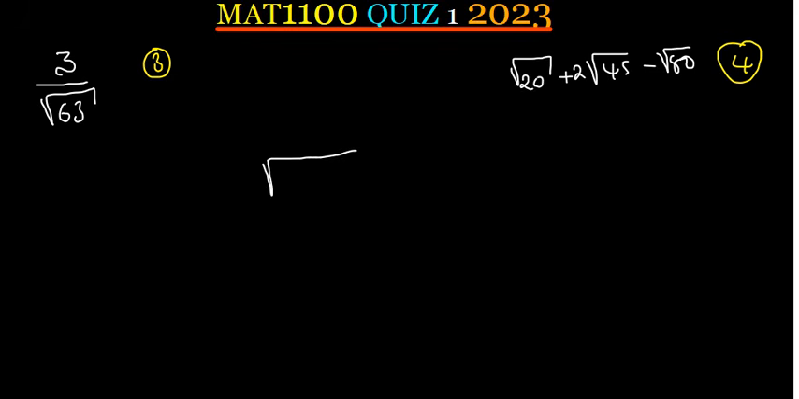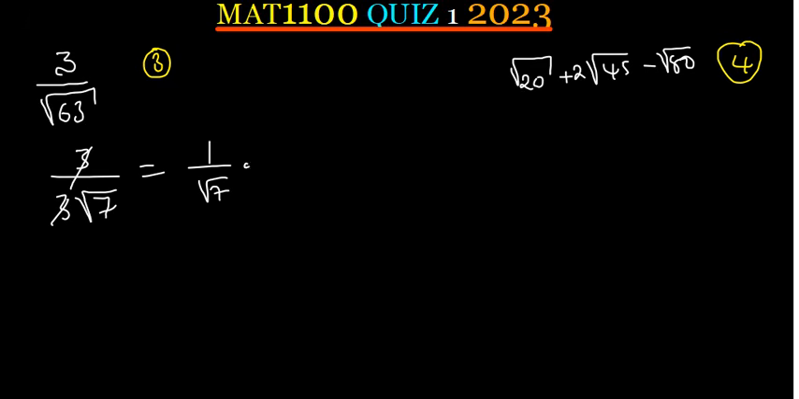63 is the same as 9 times 7, meaning that the square root of 63 is 3 square root of 7. So when we simplify, this is going to be 3 divided by 3 square root of 7. The 3 and 3 would divide, so we're going to have 1 divided by square root of 7.